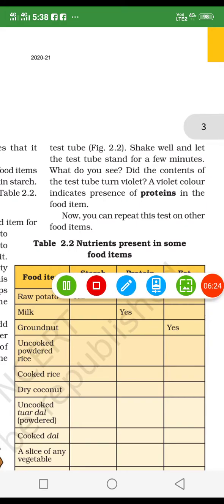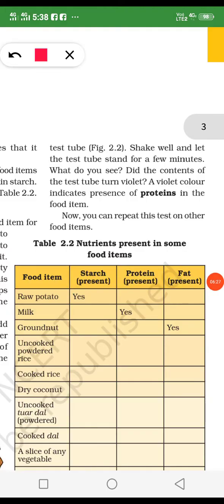Why? Because it shows that protein is present in the material taken by him. Which material did the boy take? He has taken the pulses, because pulses have so much protein inside them, and when the color is changed by the solution, it means it has protein.